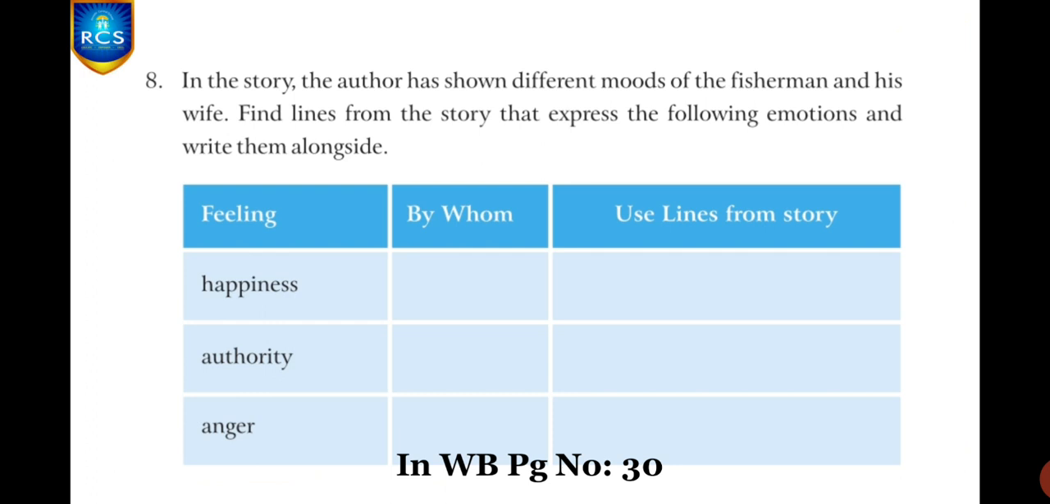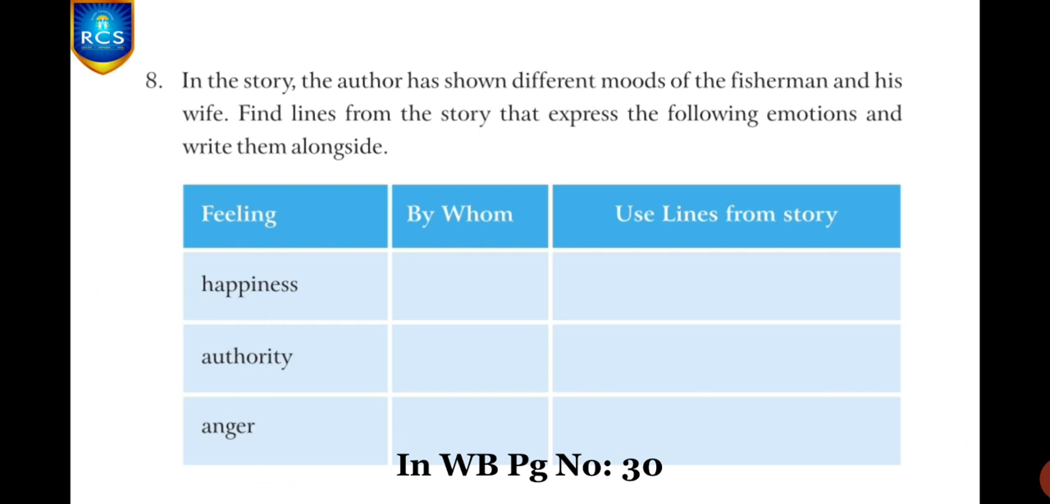Children, in your workbook, all of you take page number 30. Eighth question. In the story, the author has shown different moods of the fisherman and his wife. Find lines from the story that express the following emotions and write them alongside. Children, here they have given you some emotions from the story, and you have to write by whom that particular emotion has been shown in the story. For example, happiness. You have to write by whom that emotion has been shown, and then also write the lines from the story from which you found it.